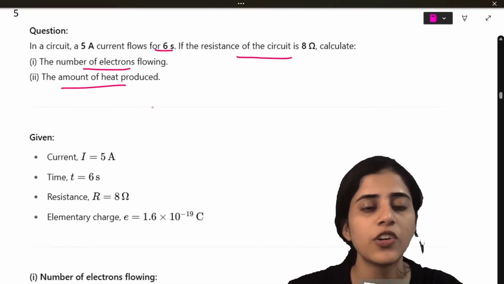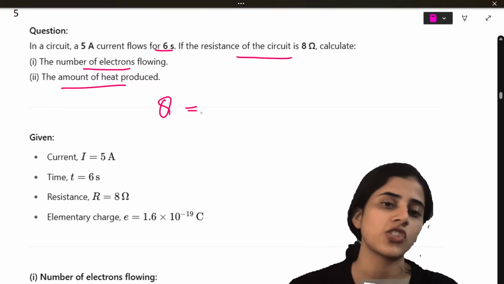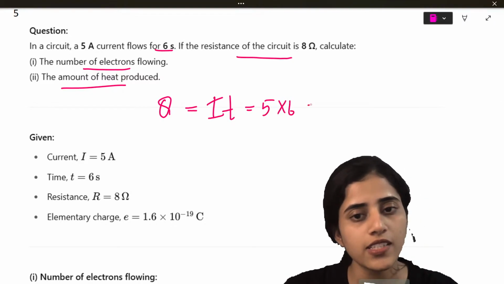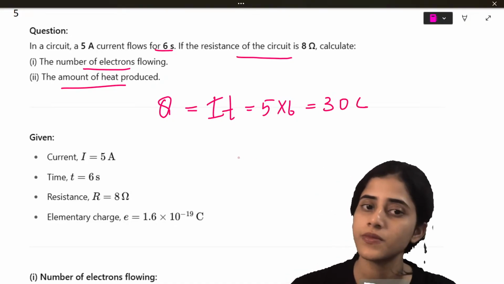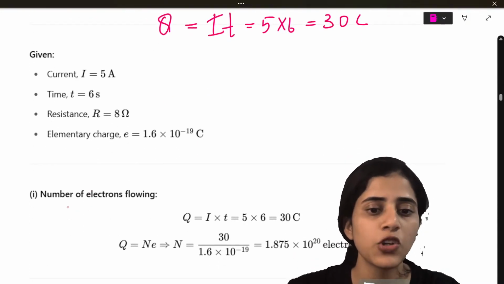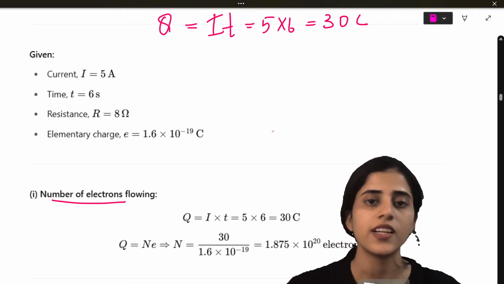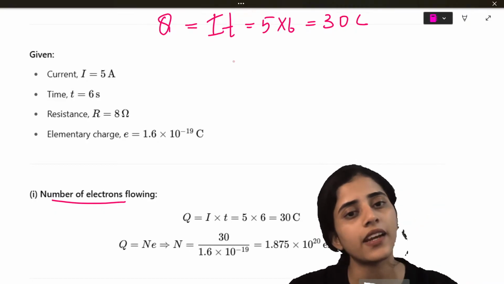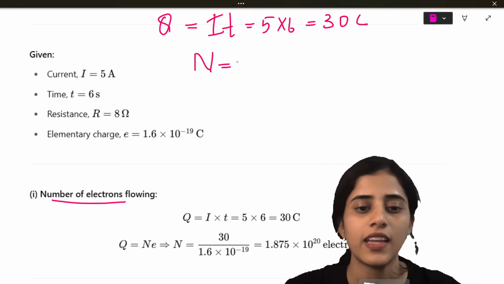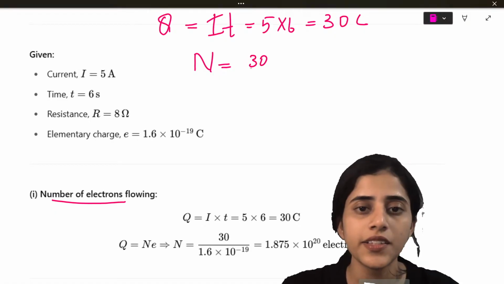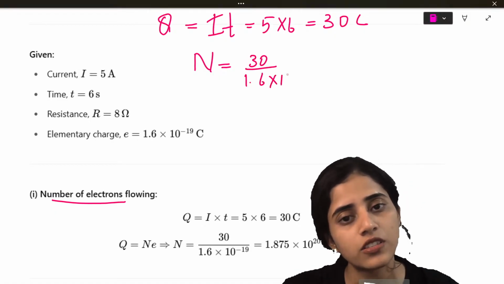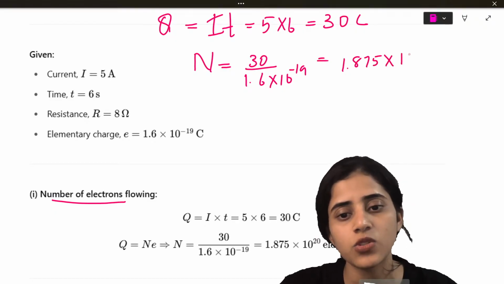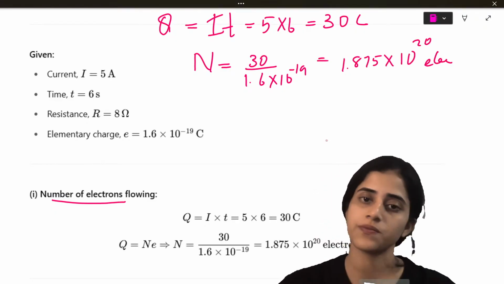So what is the first thing we will do? We'll find out what is the charge. Q is equal to IT, which is 5 into 6, which is 30 coulombs. And then that gives you the number of electrons. N would be 30 divided by the charge of 1 electron, which is 1.875 into 10 raised to 20 electrons.